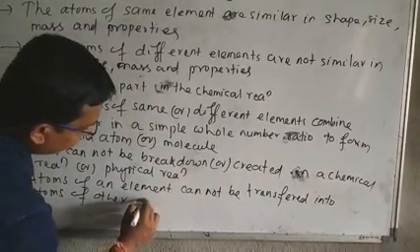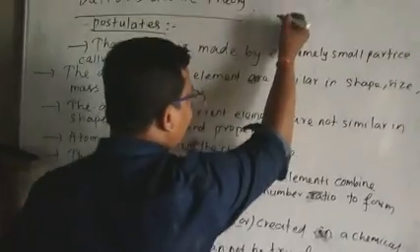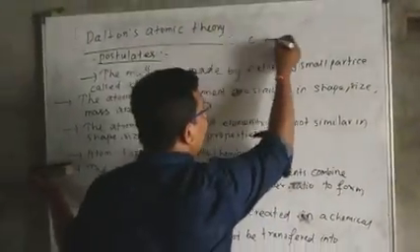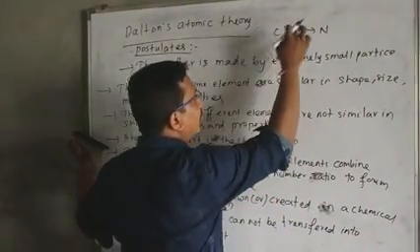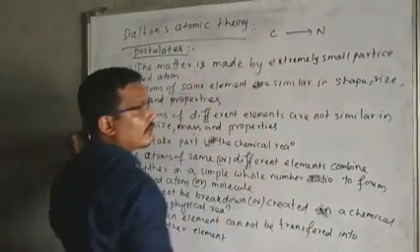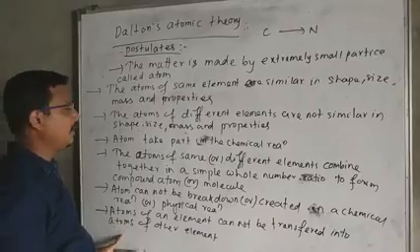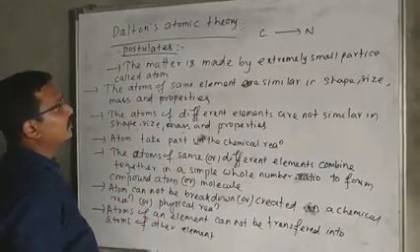What is the meaning of this point? Suppose you take an atom of the carbon element, you cannot convert it into atoms of another element. That means carbon cannot be converted into a nitrogen atom. That is the seventh point. These are the postulates of Dalton's atomic theory.